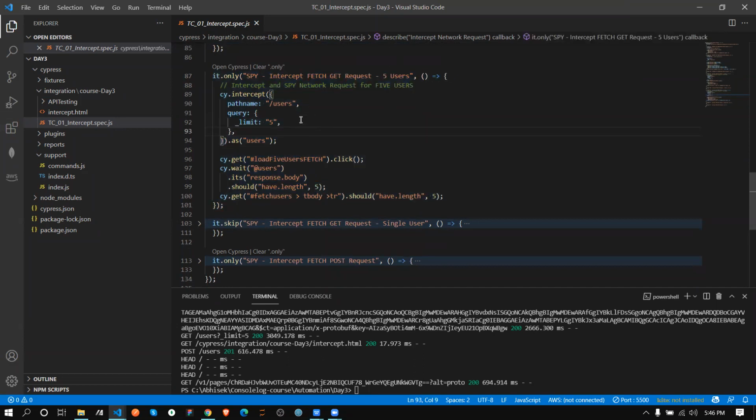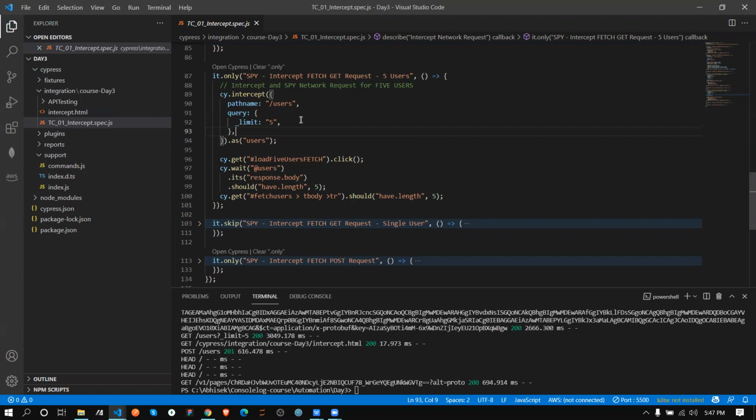First of all, cy.intercept is there, and there is a pathname, and up to this it is normal code actually. Here is cy.wait('@users'), its response.body should have length 5. This is taking the length of the users, like whether the total number of rows is 5 or not. It is actually checking this, and after that cy.get, it is getting the rows, and then it should have length 5.